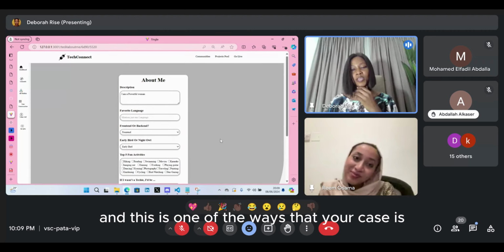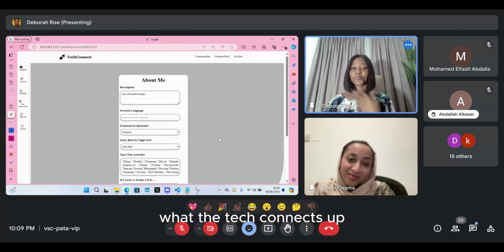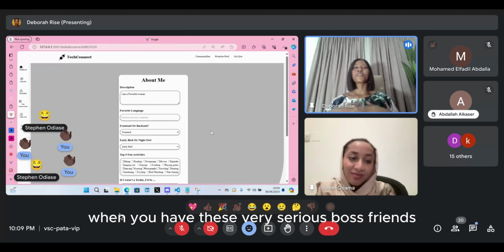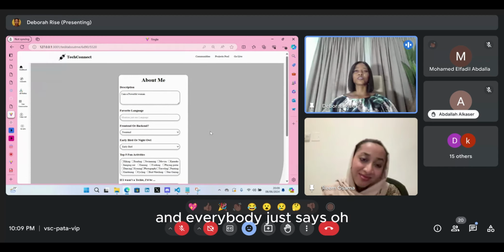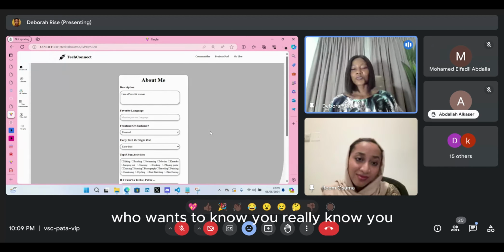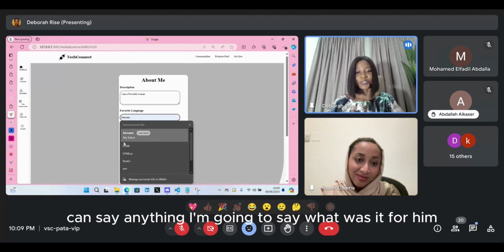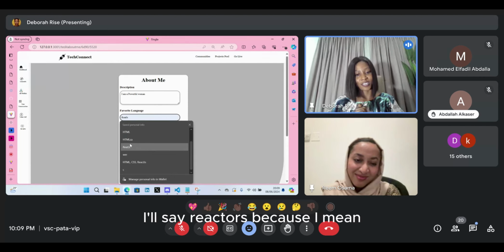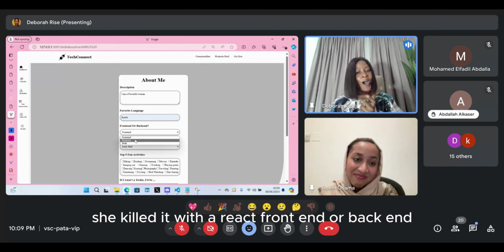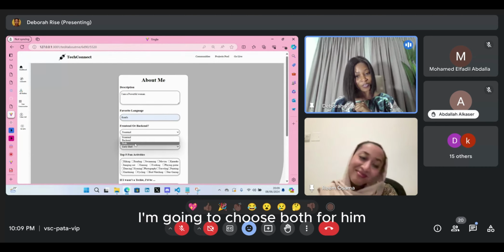And this is one of the ways that showcases what the Tech Connect app really is, because it's not just like LinkedIn where you have this very serious boss face and then everybody just saying, oh, developer. We want to know you, really know you. So your favorite language off the top of your head, you can say anything. What do I say for Rim? I'll say React.js, because she killed it with her React. Front end or back end, I'm going to choose both for Rim.